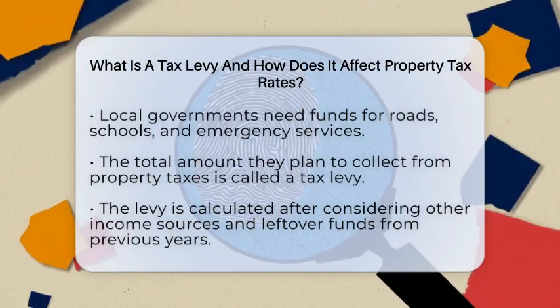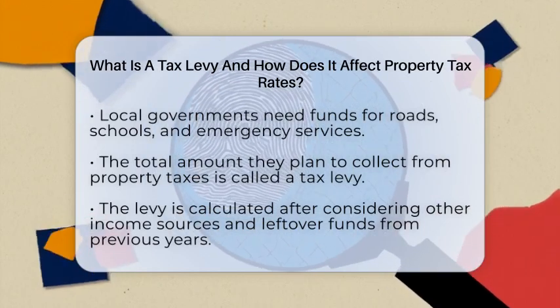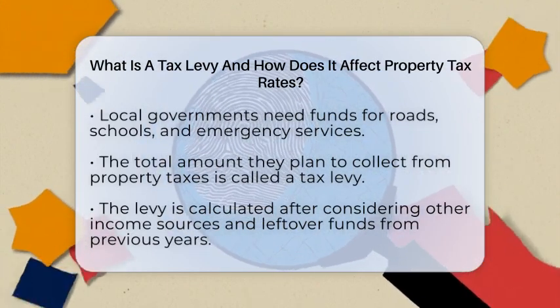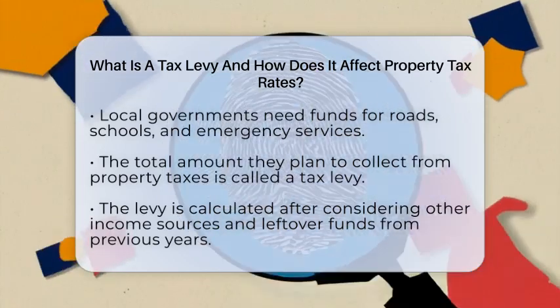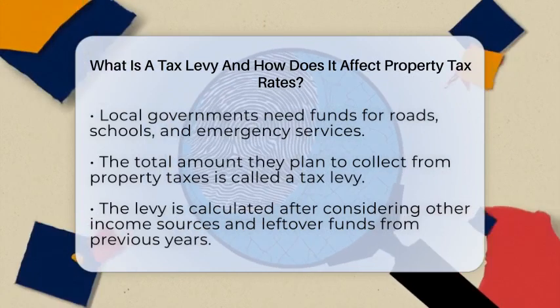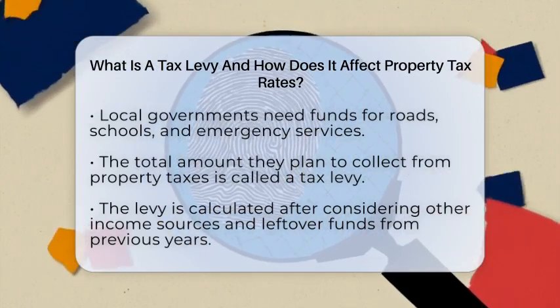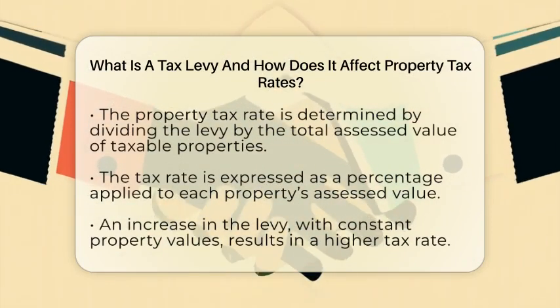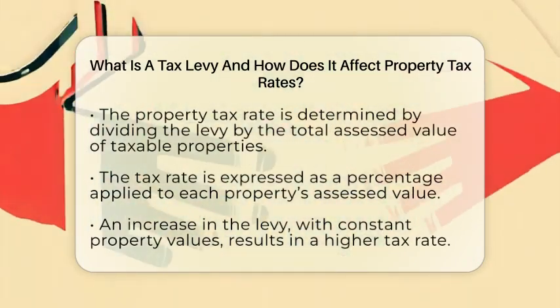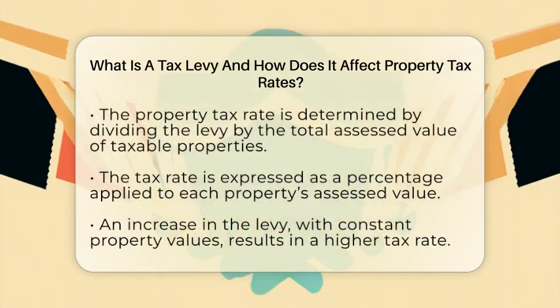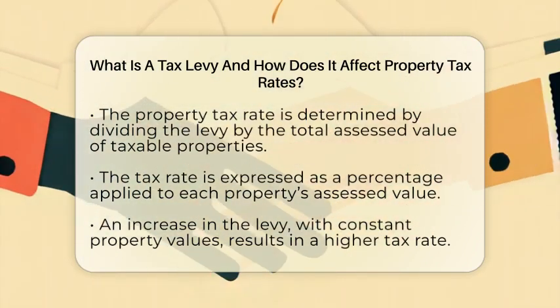They figure this out after considering other income sources like state aid, sales taxes, or fees, and after subtracting any leftover funds from previous years. Once they know the levy, they need to set a property tax rate. This rate is calculated by dividing the total levy by the combined assessed value of all taxable properties in the area. Think of it as a percentage that, when applied to a property's assessed value, tells you how much tax you owe.